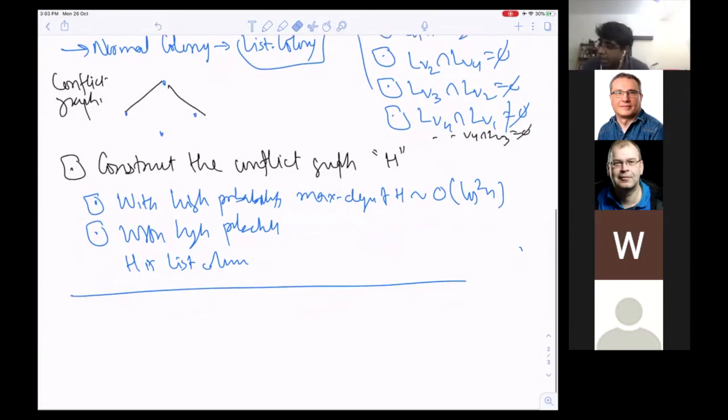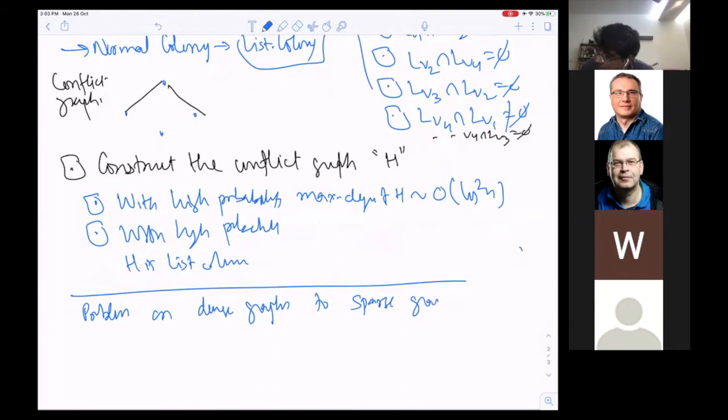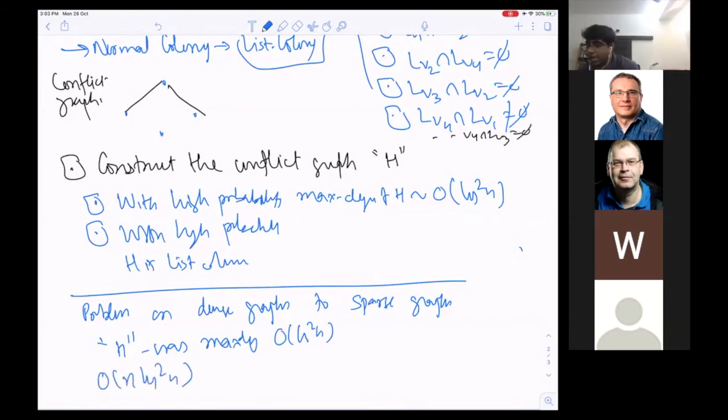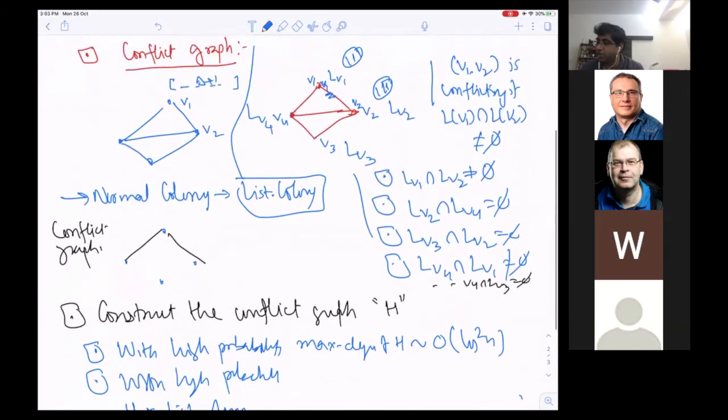So think of it this way. I have reduced my problem on dense graphs to a sparse graph, right? Because H has maximum degree of order log square n, so the total number of edges in this graph is going to be something like order n log square n. And what I'm saying is, if I can color this graph, then I can do this. Okay. So this is what these people proved actually.